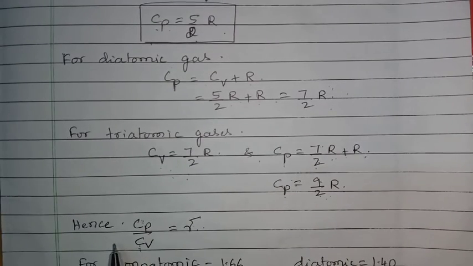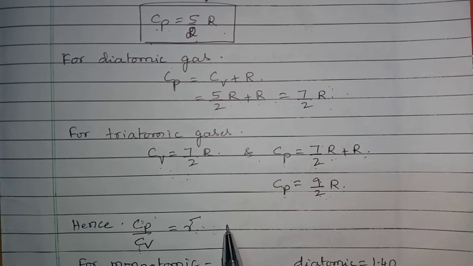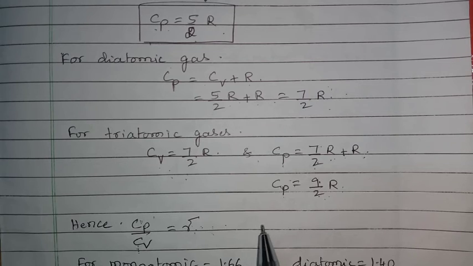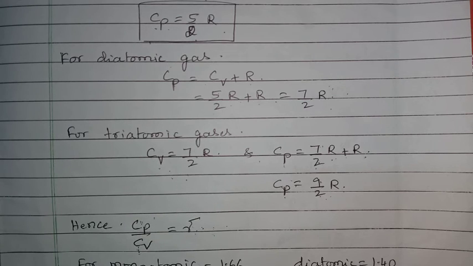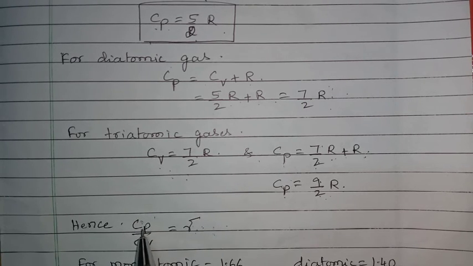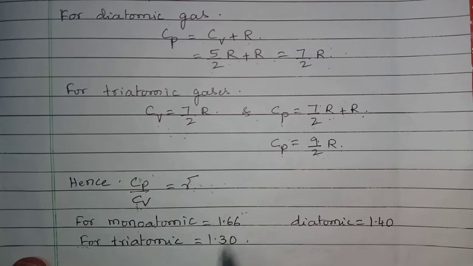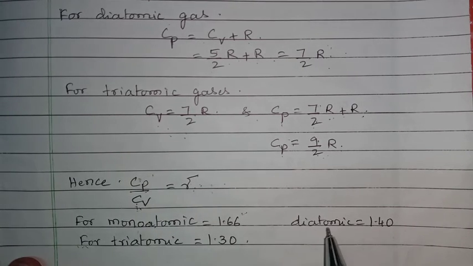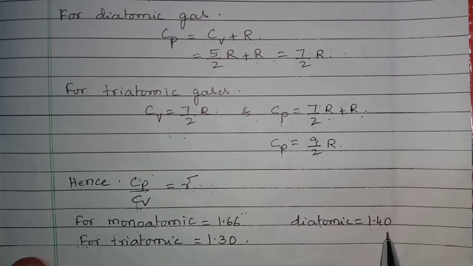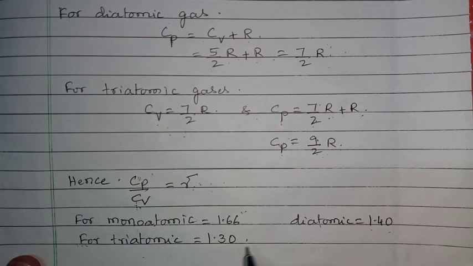Whenever we take the ratio between Cp by Cv, we are getting some constant value. Based on that constant value, we are going to decide whether the gas is monoatomic, diatomic or triatomic. For monoatomic, whenever we take the ratio between Cp by Cv, we are getting 1.66. The ratio between Cp and Cv for diatomic is 1.4. And the ratio between Cp and Cv for triatomic is 1.3.